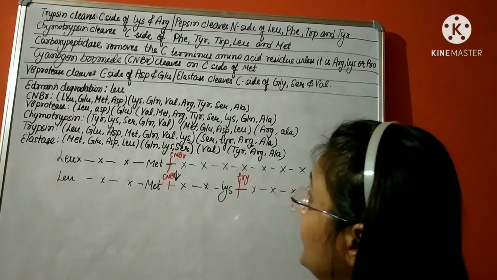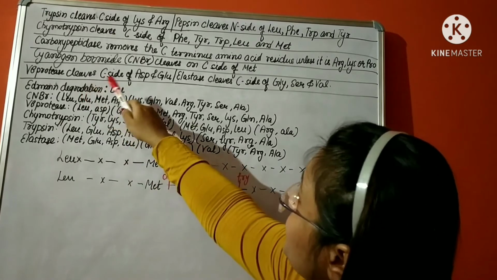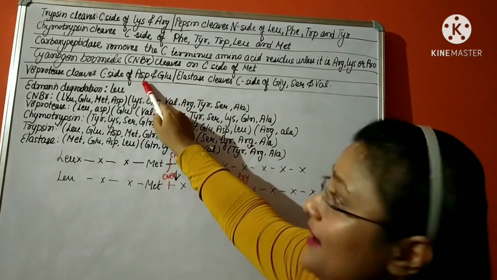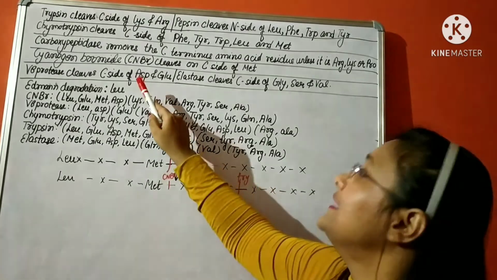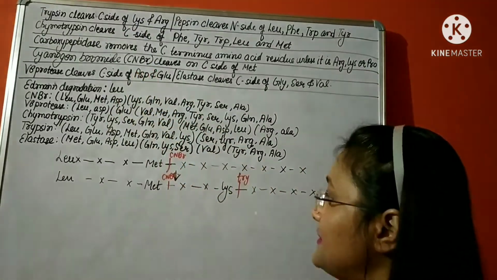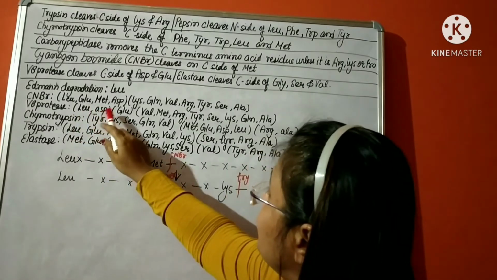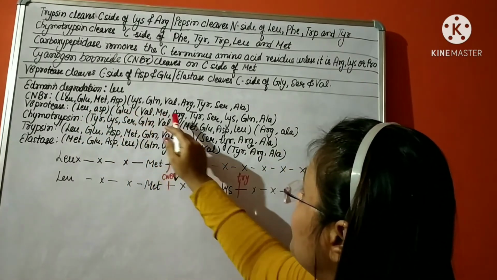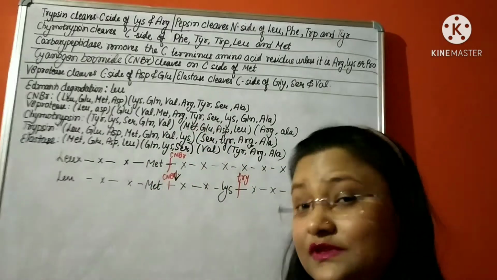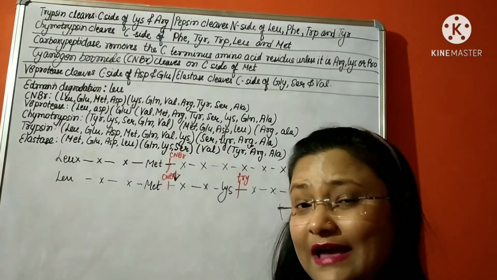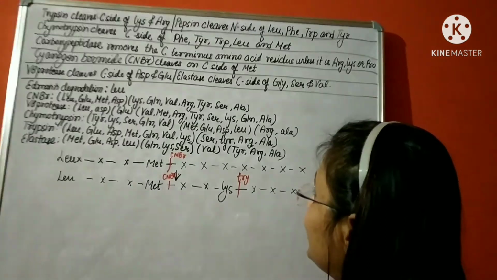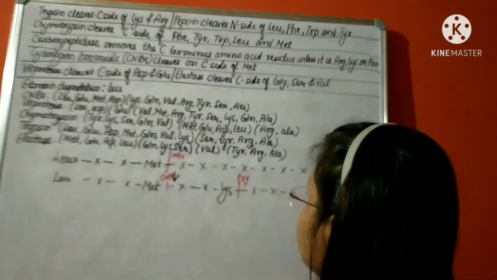We know V8 protease cleaves at the C side of aspartic acid and the C side of glutamic acid, and it produces 3 fragments. But it's not a problem because we already know the position of a few amino acids already. So it's not at all complicated now.